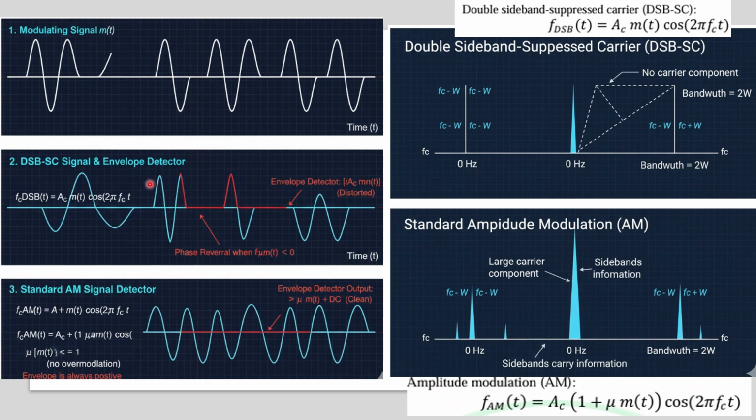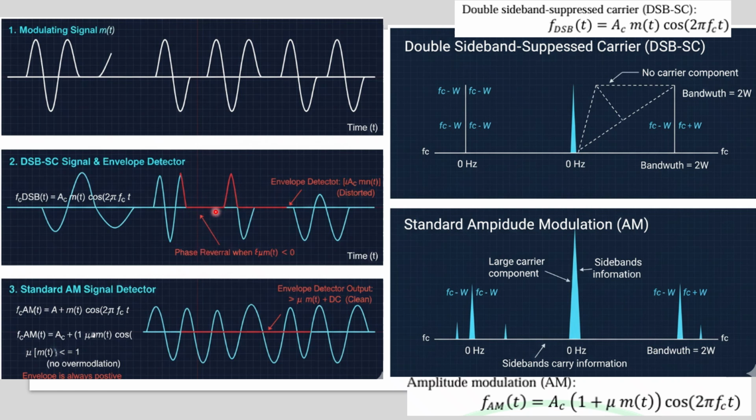This time your envelope detector is going to detect at the detector side. And here is your information, that is the AM signal detector. So what is the difference here? In DSB-SC, at the detector side, whenever m(t) is greater than 0, definitely you can detect. It should not be less than 0.